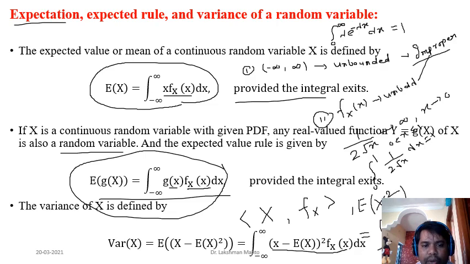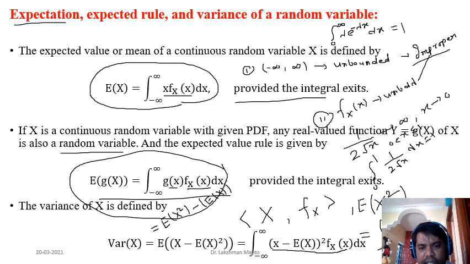And I had also given one interesting identity of this variance. If you expand this one, the expansion takes this form: variance is equal to the difference of the expectation of X square minus the square of the expectation of X. This formula, whose derivation I had already given, is also valid for continuous random variables as well.